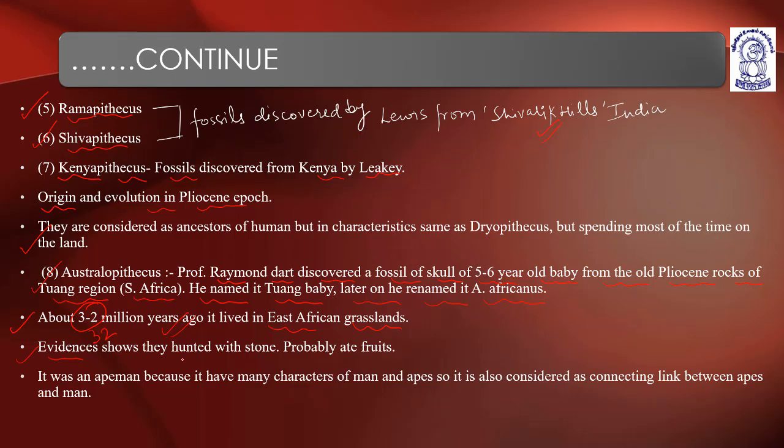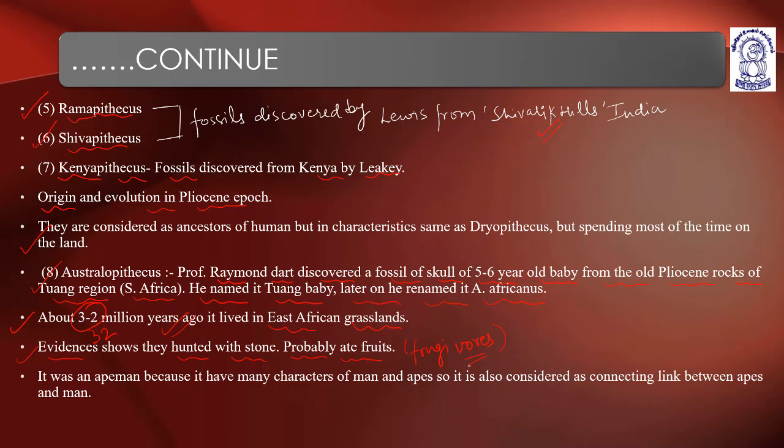Evidence shows that they hunted with stone. Probably they ate fruits, meaning they were frugivores, fruit eaters. About 32 million years ago, it lived in East African grasslands.